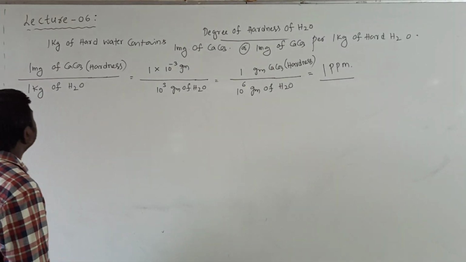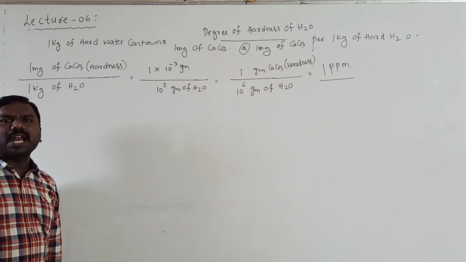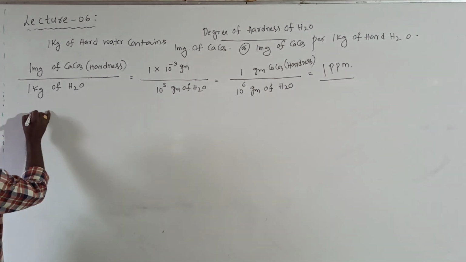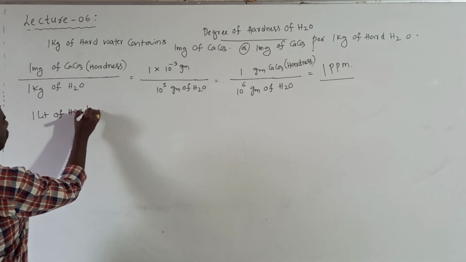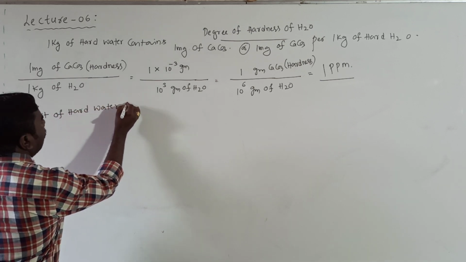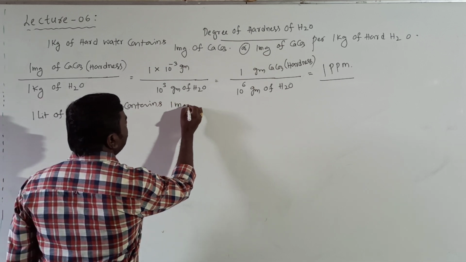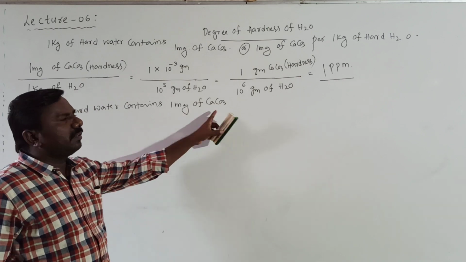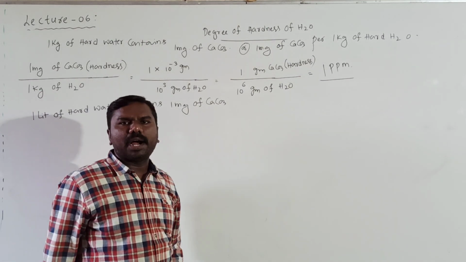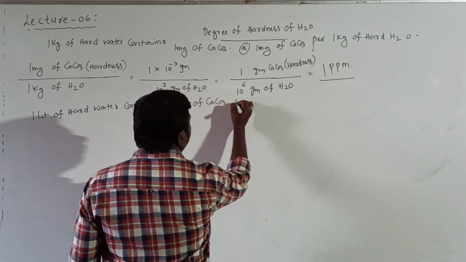Another, instead of 1 kg, I would like to take 1 liter of water. 1 liter of hard water contains 1 milligram of CaCO3. 1 milligram of CaCO3 equals 1 milligram of hardness. So now you can write in different ways.